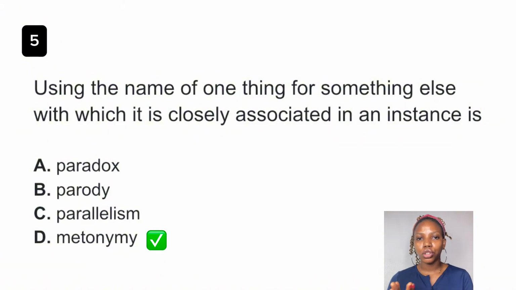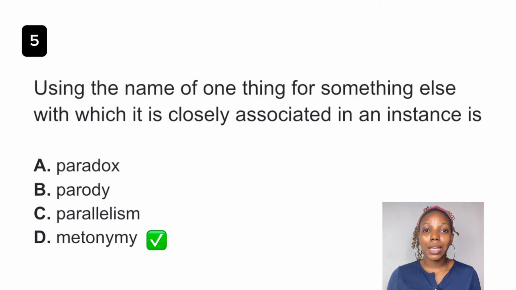Similar grammatical structure in a successive sentence, okay? So when we speak of parody, parody is basically a humorous work of art. When we speak of paradox, paradox is a self-contradictory statement, but on a closer look at it, it reveals a deeper truth or a deeper meaning.